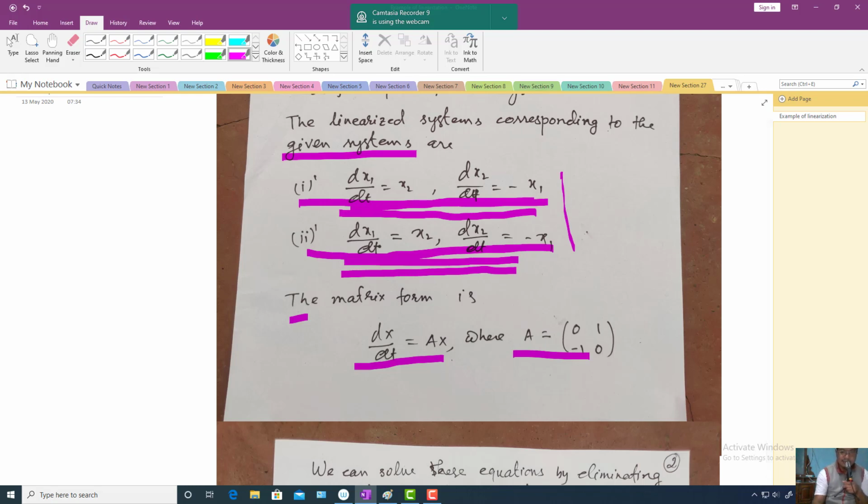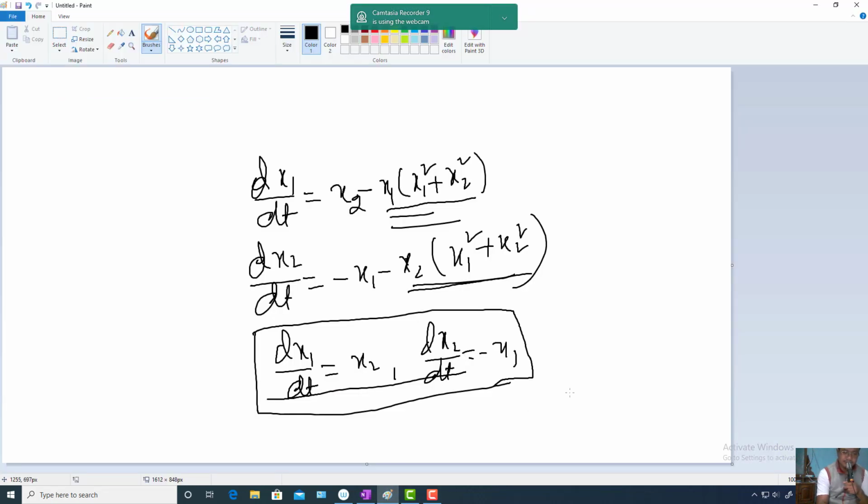So what is the matrix form then? The matrix form is given by dx/dt = Ax, where A = [[0, 1], [-1, 0]]. What is the eigenvalue of this matrix? You can find it easily. For this matrix A = [[0, 1], [-1, 0]], the eigenvalues, or characteristic roots, are given by plus or minus i.